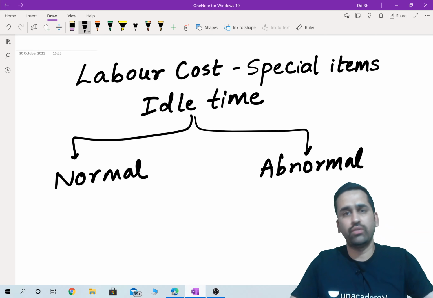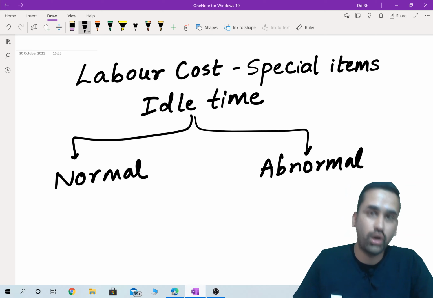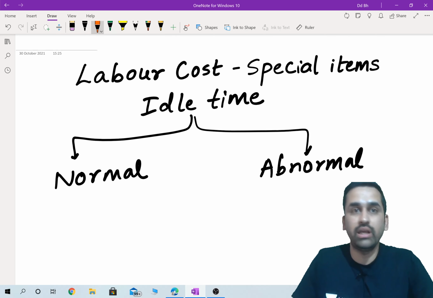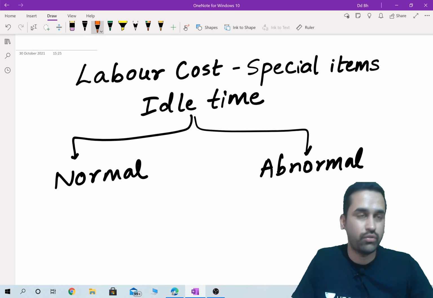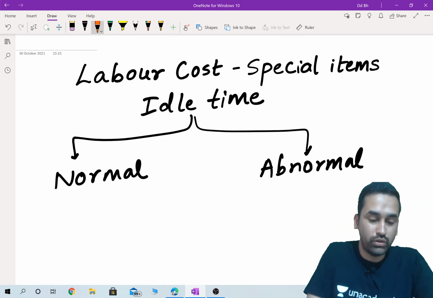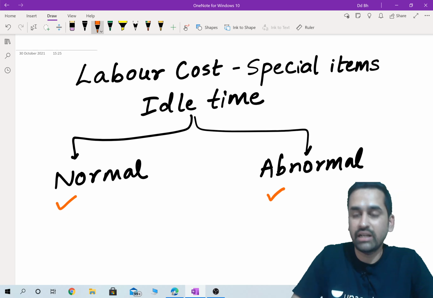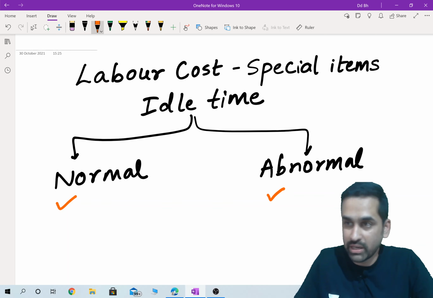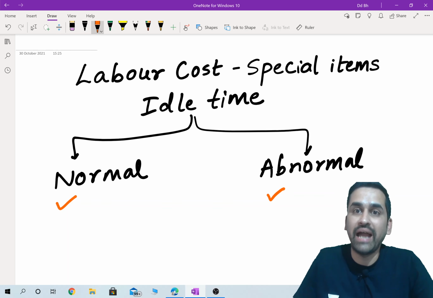There are 2 types of idle times. One, normal idle time. Another is abnormal idle time. This is a very important theory concept for CA, CMA intermediate students. Now, normal idle time is anticipated well in advance. We know that so much time is going to be wasted, but abnormal idle time cannot be anticipated.